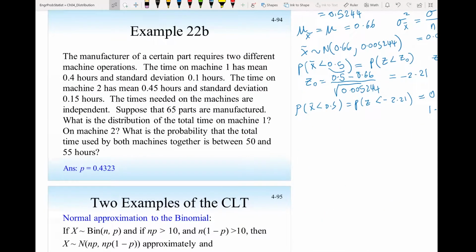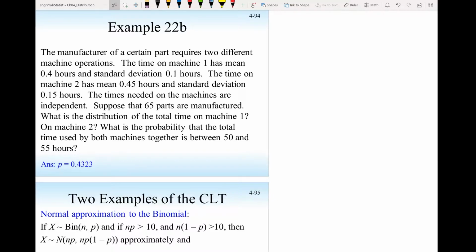Let's take another example. The manufacture of a certain part requires two different machine operations. Let's draw machine 1 here, machine 2. The time on machine 1 has mean 0.4 hour and standard deviation 0.1. So that is 0.4 plus or minus 0.1. The time on machine 2 has mean 0.45 and standard deviation 0.15. The times needed on the machines are independent. Good, so they are independent from each other.